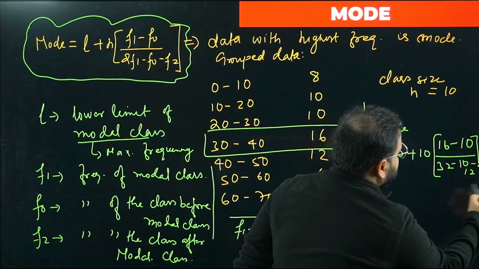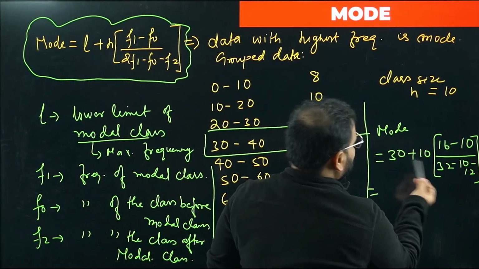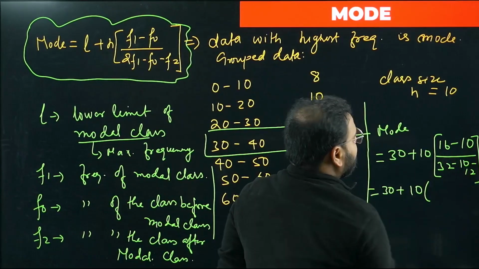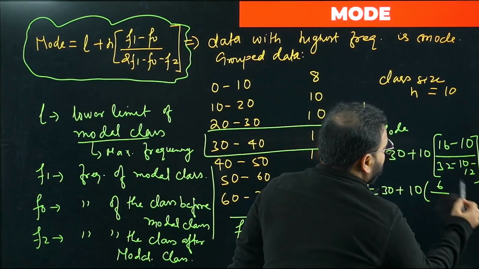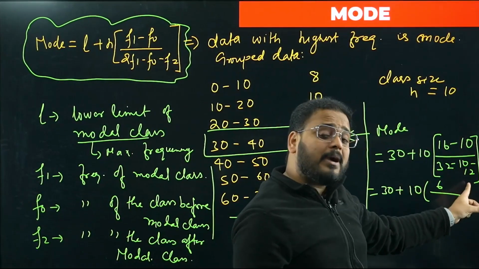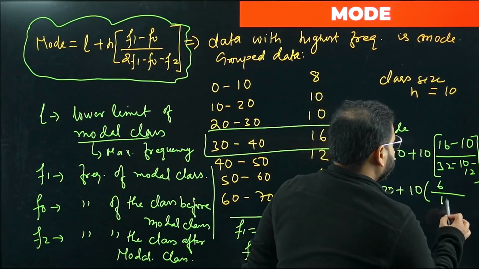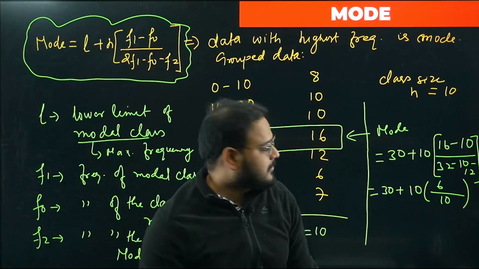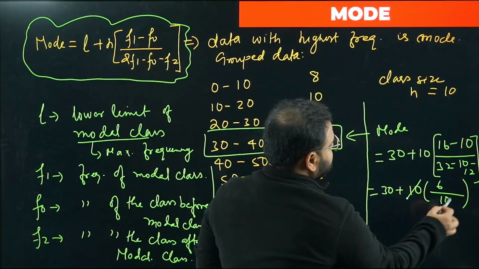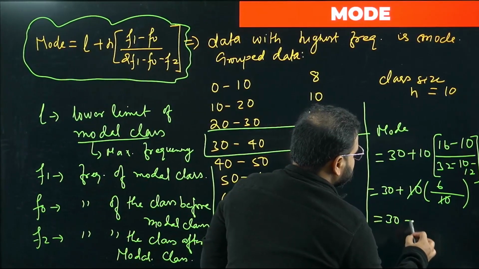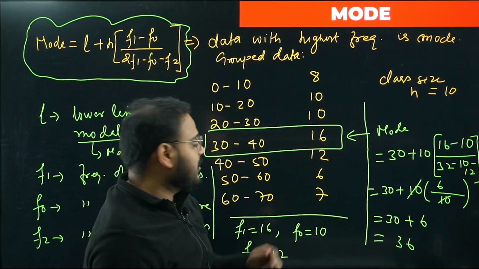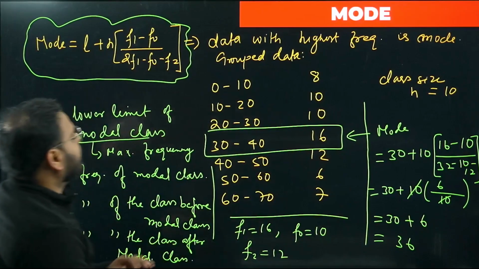Close the bracket, please. Let's have a look at what we're getting. Can we add this? Of course not. 30 plus 10 times what we're getting? 16 minus 10 is 6 in the numerator. In the denominator, 32 minus 10 is 22, minus 12 is 10. Cancel this 10 and 10. What I'm getting is 30 plus 6. What is my answer? 36 is the mode, the modal value of the given data set.